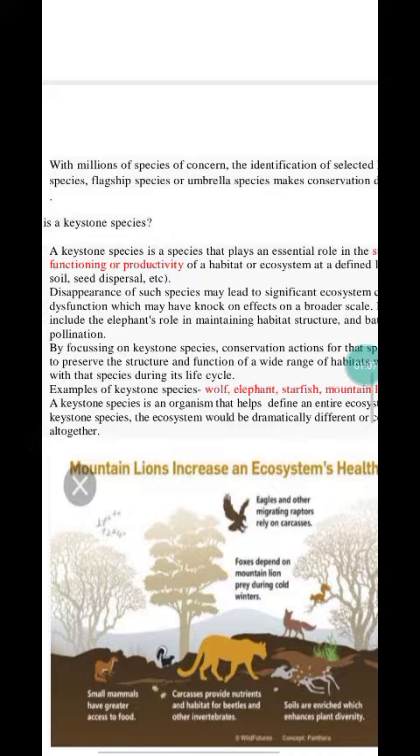And then the distribution of nutrients present in the soil is also influenced. And then the functioning or the productivity of the ecosystem is also influenced by that particular keystone species. For example, the rate and amount of biomass production is also influenced by these keystone species. For example, the wolf is a keystone species, the elephant, and the starfish in the case of the marine ecosystem.